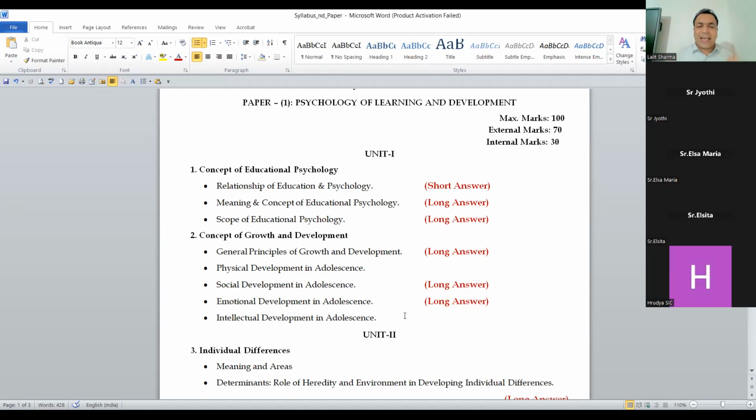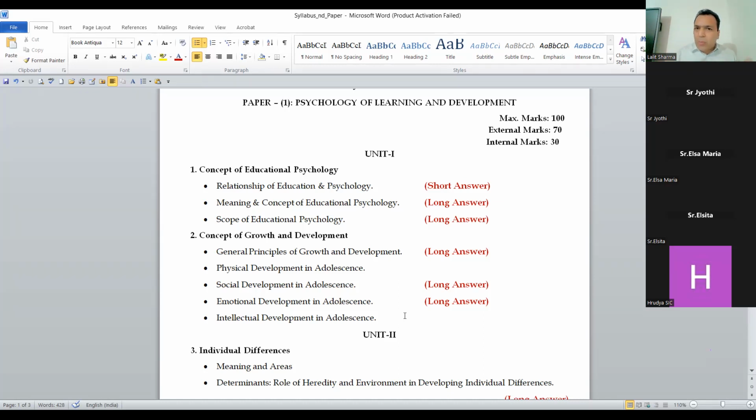So this is unit 1, second chapter under unit 1, concept of growth and development. So guys, there are two things under the concept of growth and development. Number one is general principles of growth and development. After that, physical development of adolescents, intellectual development of adolescents, emotional development of adolescents, and one more is social development of adolescents. So if any question comes related to any of these types, either physical, social, emotional, or intellectual, you have to write all 10 points which I have mentioned in the syllabus.